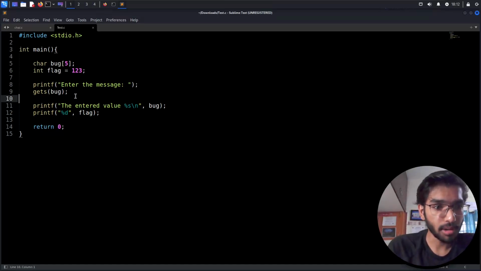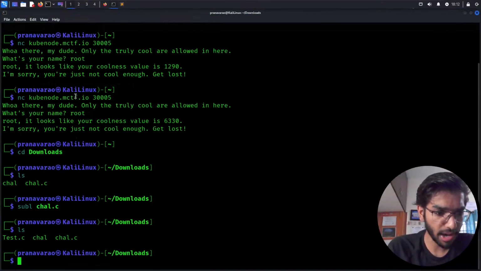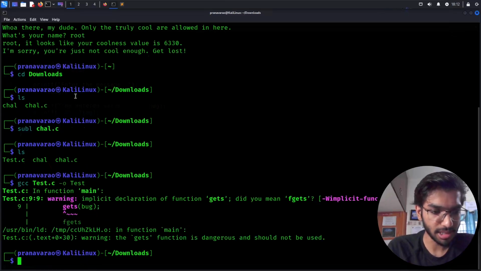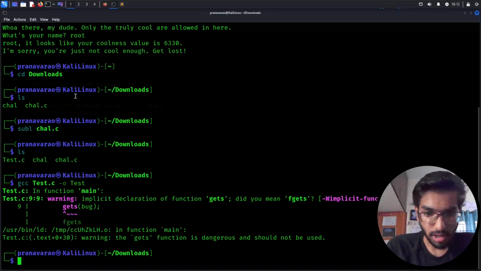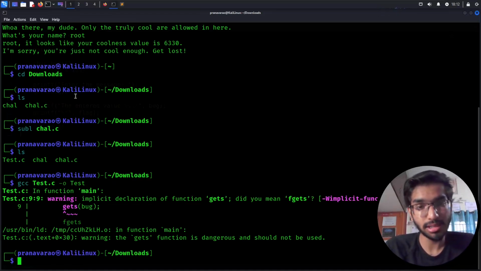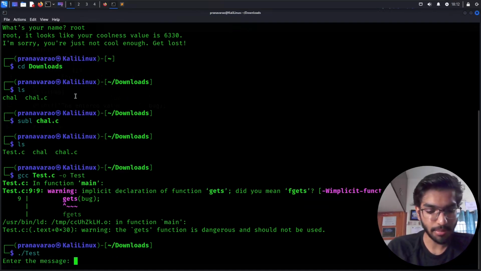Let's take an example. If I'm going to compile this, I have the file here, right? Test. So gcc test.c and output, let me name it as test itself. I naturally get this warning from the compiler telling me that the gets function is by default vulnerable and not to be used, since by nature it's dangerous. What will happen if I run the program, right? Let's try that. Test, enter a message.